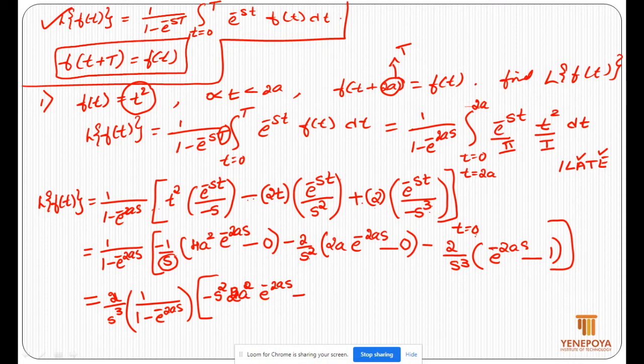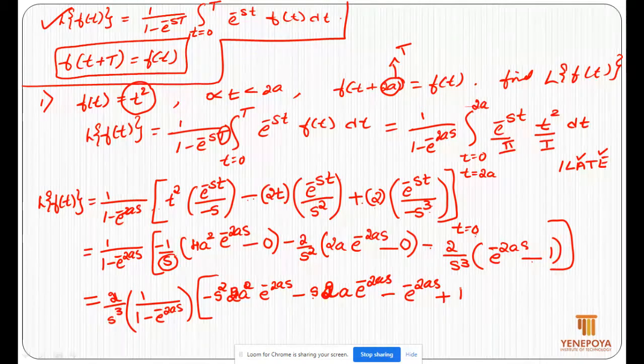Minus 2 is taken out, s power 3 taken out, so multiplied by s, we have 2a e power minus 2as, 2 by s cube outside, so s is multiplied, and here 2 by s cube outside, so minus e power minus 2as, and again minus into minus, it is plus sign, 2 by s cube outside, so 1.